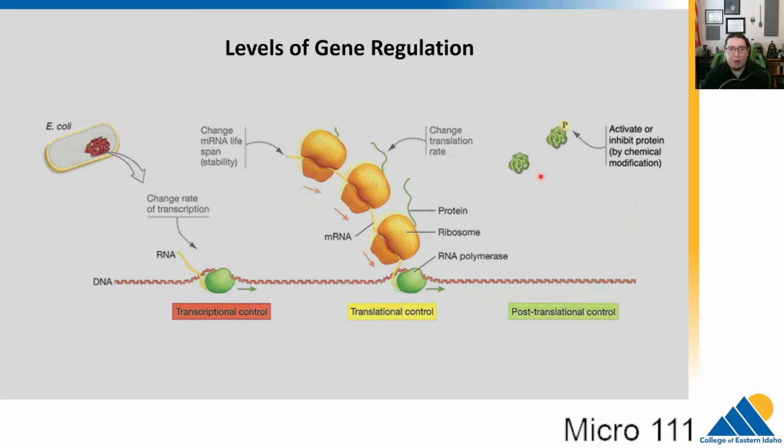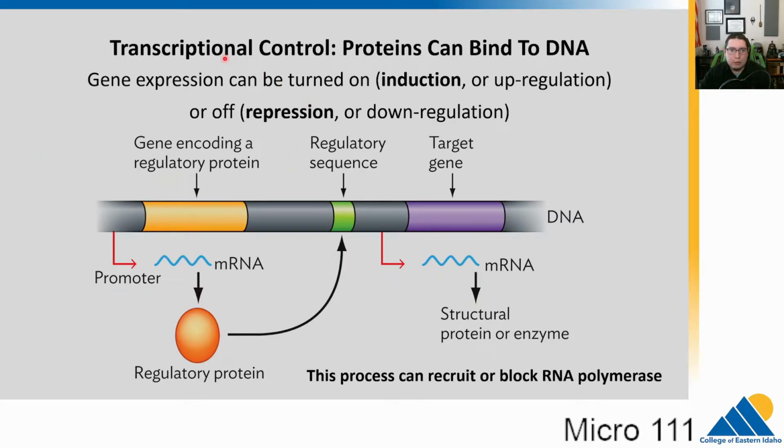We're going to look at some very simple examples of gene regulation. We're going to focus on transcriptional control, and to do this, we need to talk about some proteins that can bind to DNA, so they can grab on to a sequence of DNA. So usually we have a gene, right? And it's got a promoter. This promoter might have what's called regulatory regions or sequences in it. These regulatory sequences are regions where proteins can bind to.